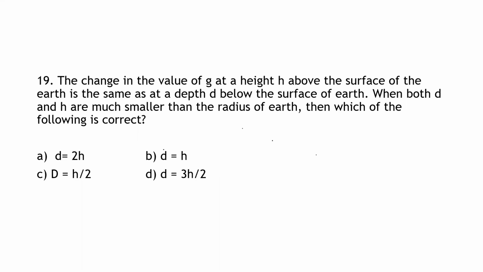Then next, the change in the value of g at a height h above the surface of the earth is the same as at a depth d below the surface of the earth. When d and h are much smaller than the radius of earth, which of the following is correct? So just now we used one formula, the relation between g and d, that is h and d.